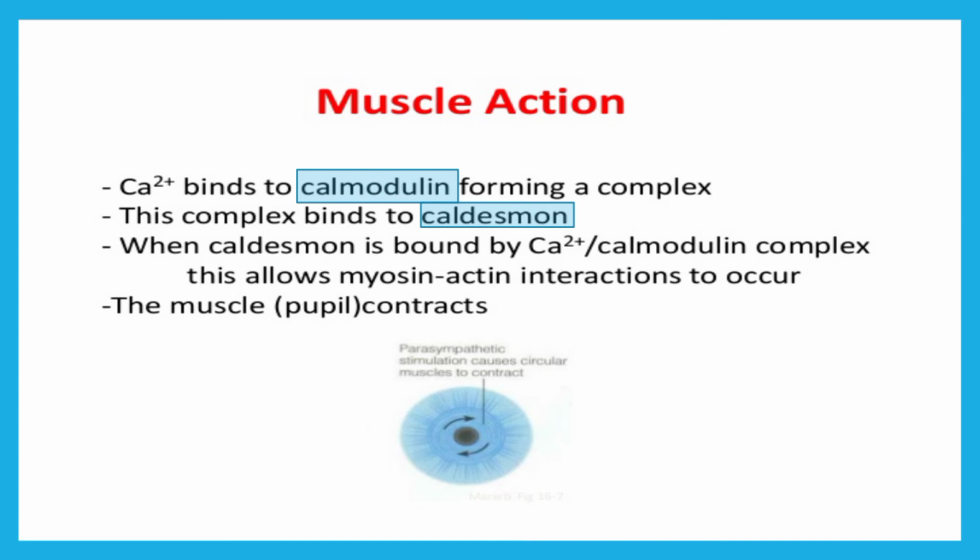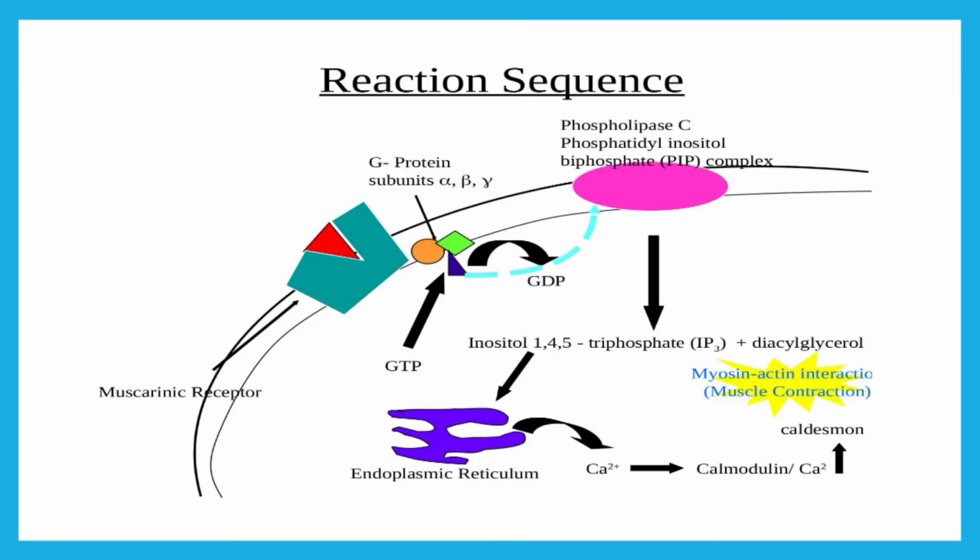As you all know, calcium functions as a secondary messenger, so it will bind to the calmodulin, and this calcium calmodulin complex will bind to the caldesmon. Caldesmon and calmodulin are the secondary messenger activators. So these will activate the actin myosin complex, and this will cause contraction. When caldesmon is bound by the calcium calmodulin complex, this will allow the interaction between myosin and actin filaments to occur, and the pupils will contract.